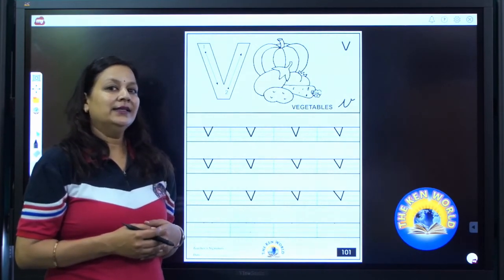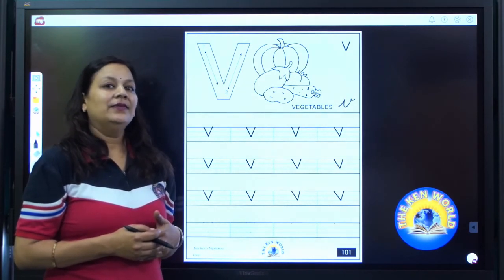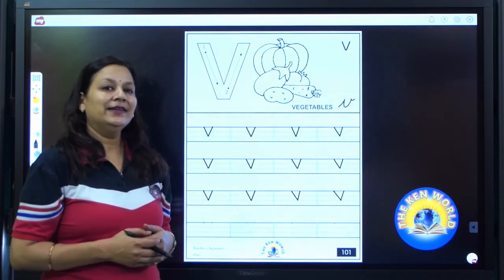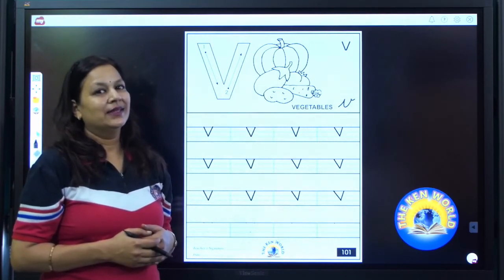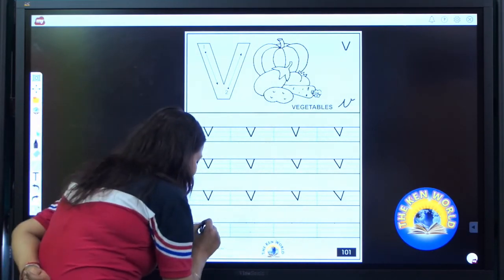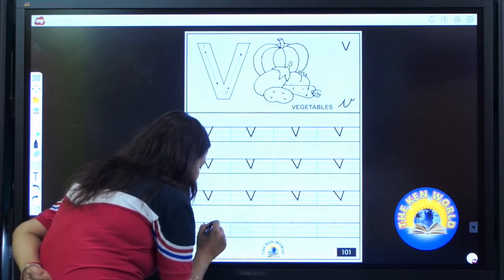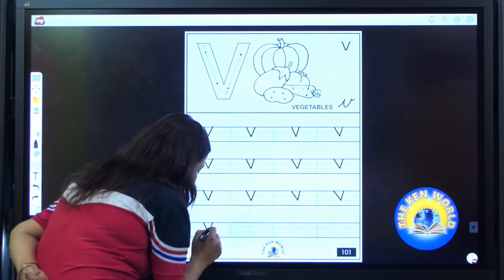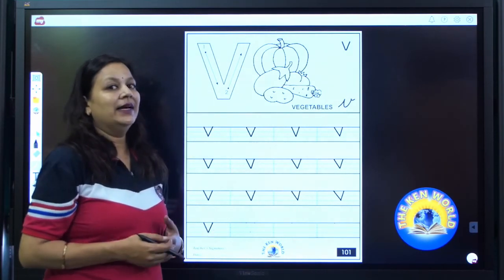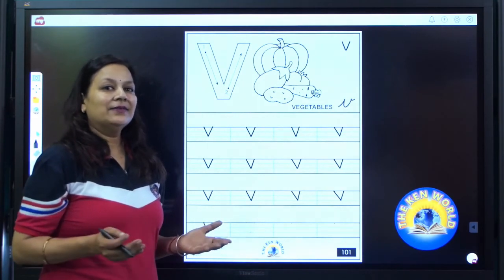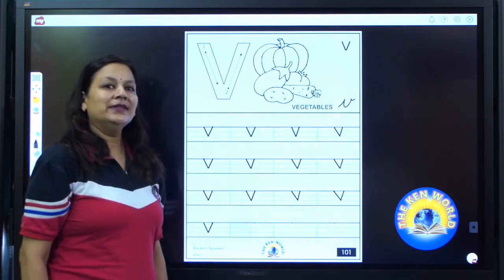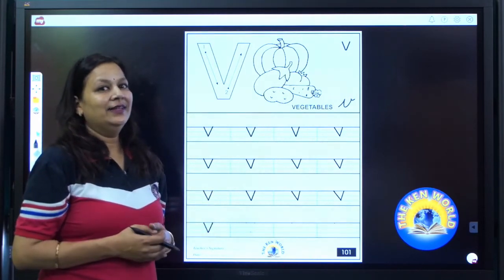Speak and write. V says V. V as in vegetables. Now all of you have done? Now we will write V in the fourth row. Slanting line from top till baseline. One more slanting line till baseline. V. V says V. V as in vegetables. Now it's your turn to write V.